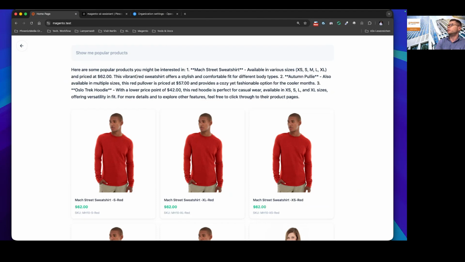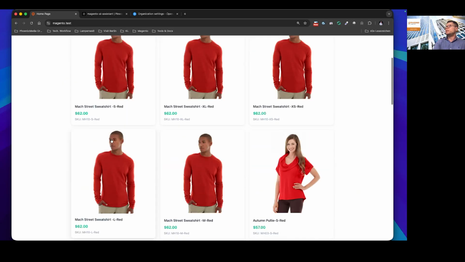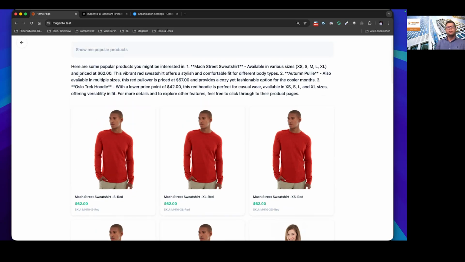And as you can see here, the first list is already provided from the LLM, from OpenAI. So basically here we have this in natural language, and then you have the product information already linked to the PDP. So you can also open the product here. And everything is generated with JavaScript. So here you have a big benefit that this can be integrated into every shop system, because you need just information from the vector database, and at the same time, you should just configure the LLM model that you would like to use.